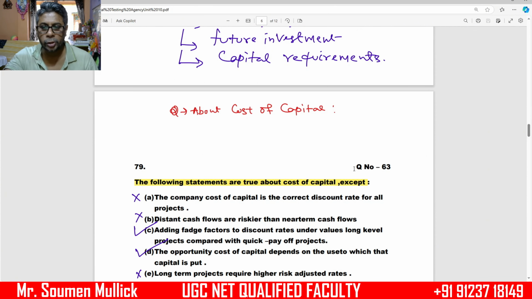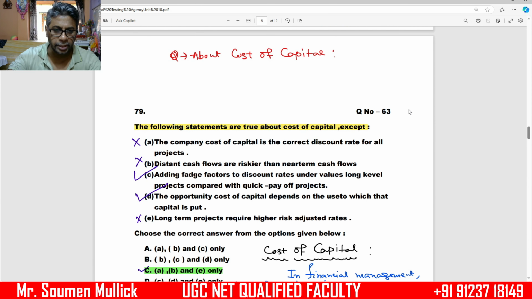Our next question is based on cost of capital. Question number 63. They have given 5 statements. We have to identify the wrong statements. First, statement 1: the company cost of capital is the current discount rate for all projects.